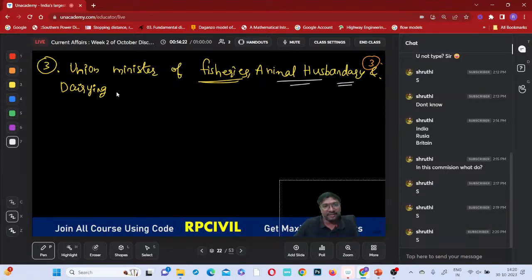So union minister of this one, who is that fellow? Purushottam Rupala. So what has this Purushottam Rupala done? Tell me, that is important.